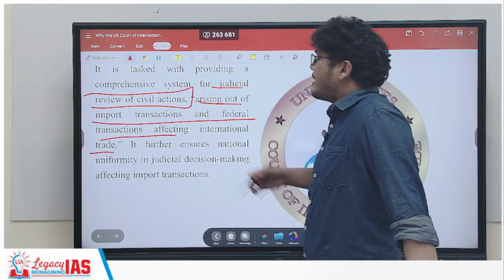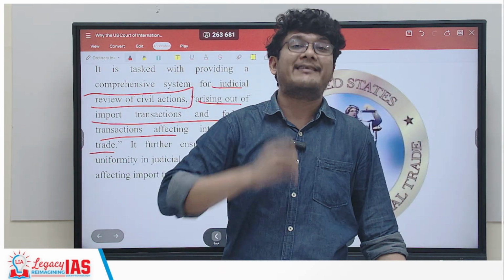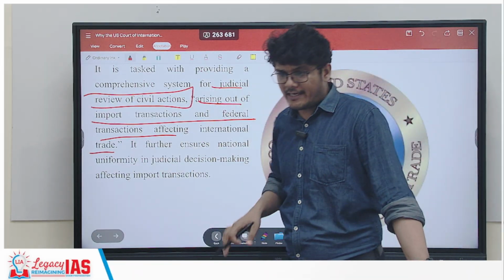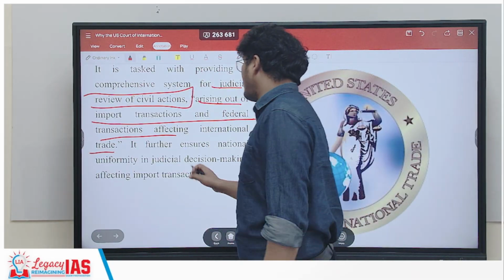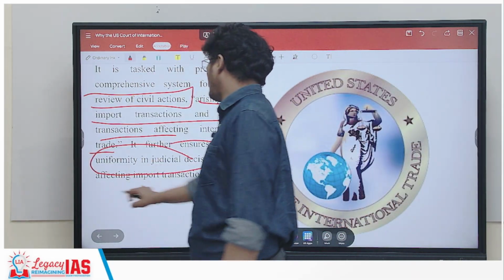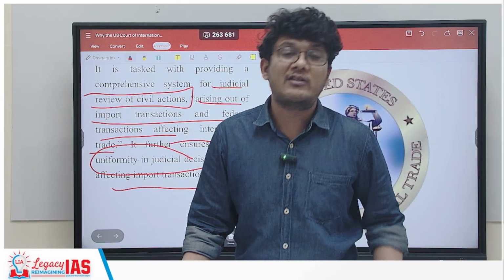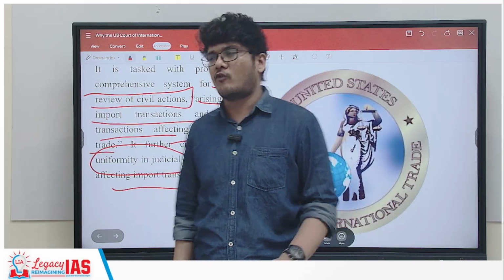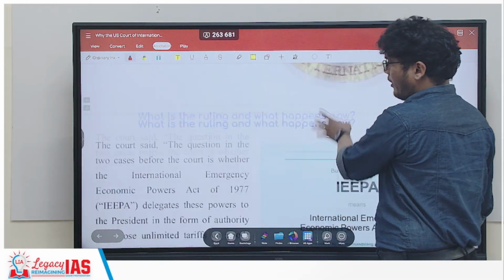So it will be related to international trade, not the domestic one. This is what the function of this particular court is. It also ensures that there is uniformity in judicial decision making, because different states are there, so there needs to be uniformity. That is what the task of this court is all about.